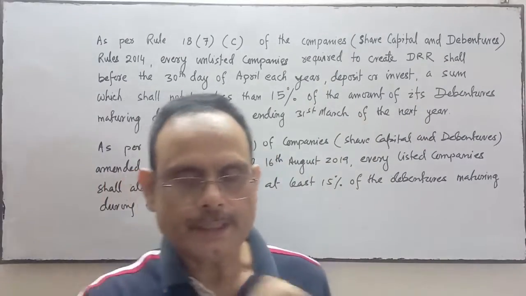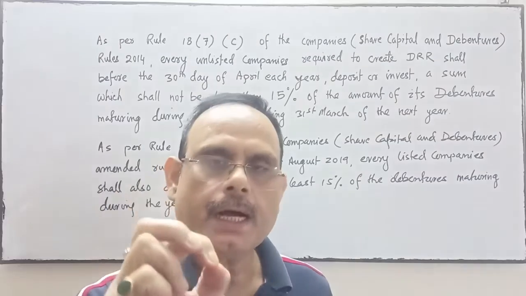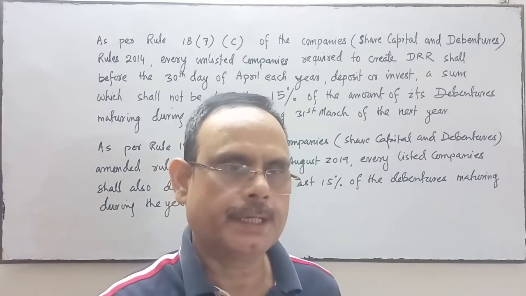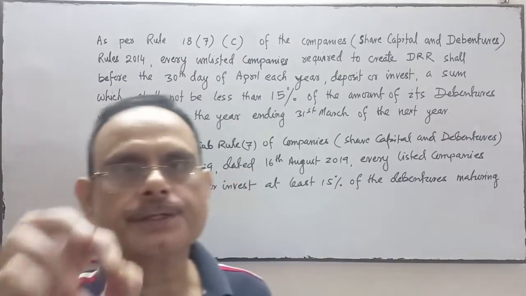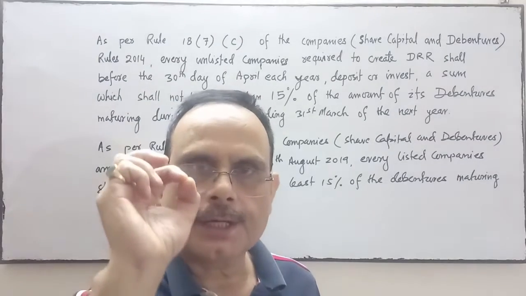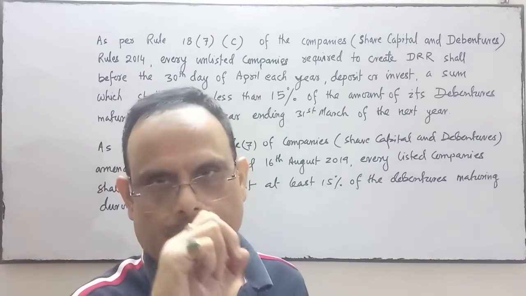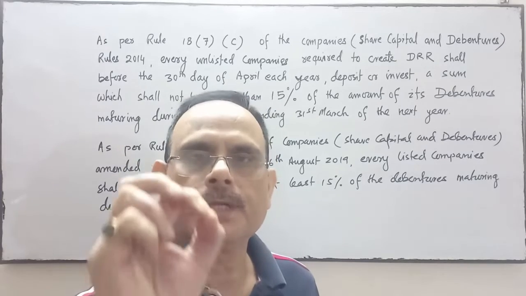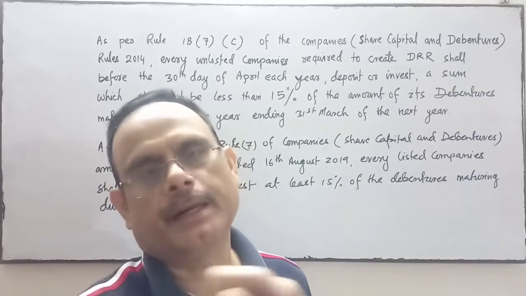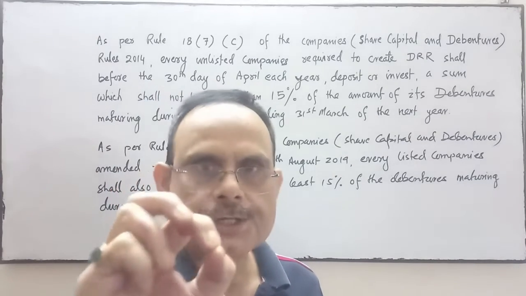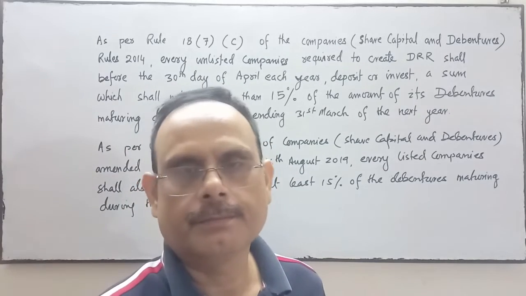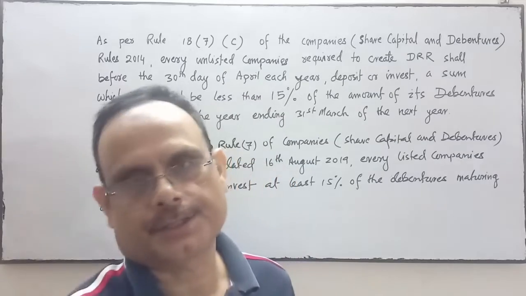Now the next important thing is what? Every unlisted company has to invest or deposit 15% of the debenture amount on or before 30th April, for the debenture which is going to be redeemed in the next financial year up to 31st March.